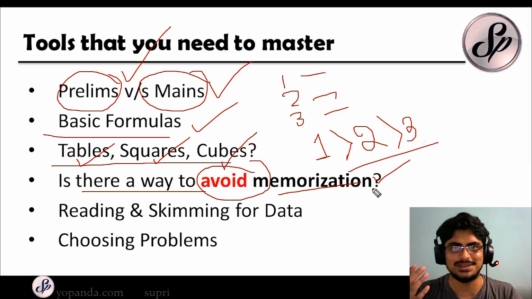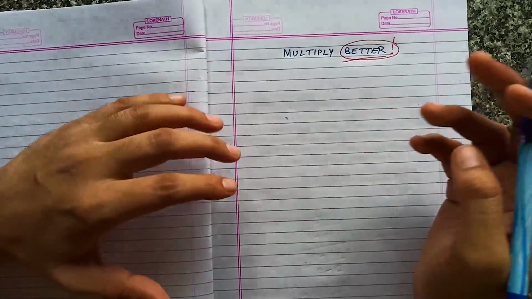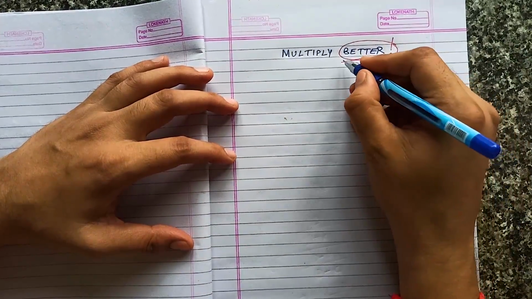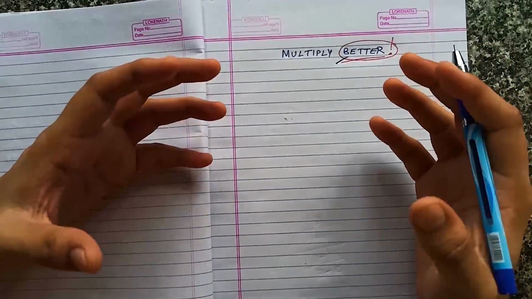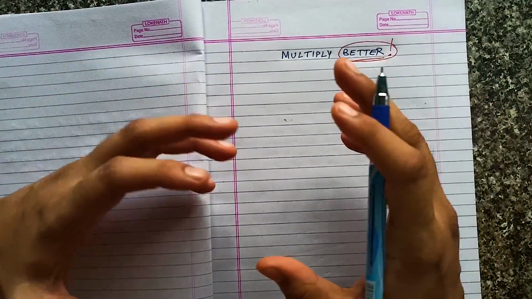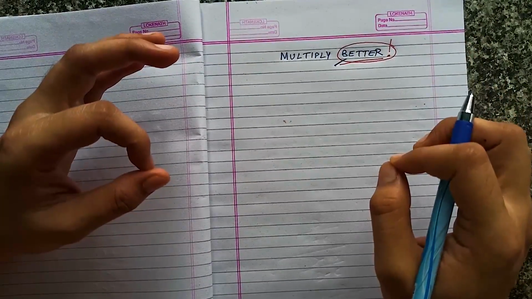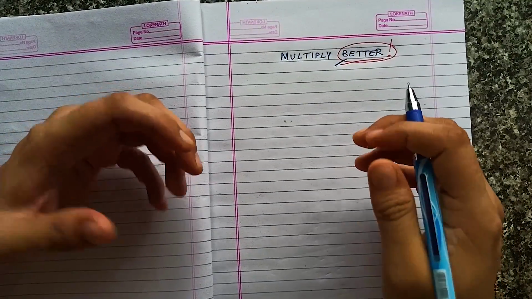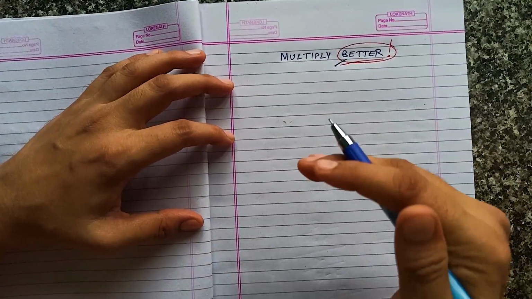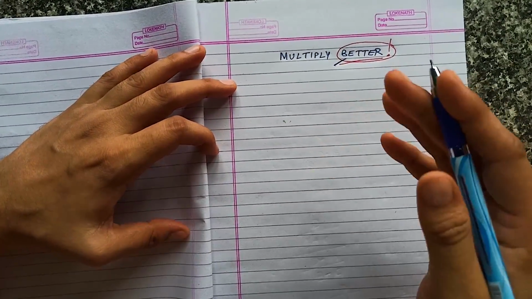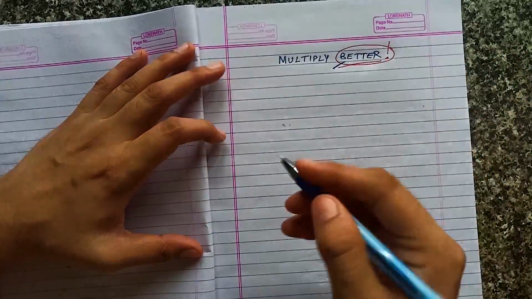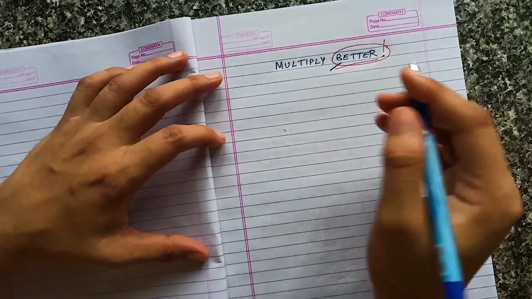Well, there might be. So is there any way in which we can multiply better? So that is our objective, right? Like you, I also hate memorization of all of those things. So without memorization, how can we multiply in a way that can actually help us to get to the answer very, very fast? Is there a better way of multiplication? Yes, sure there is. Now, let's start with something simple first.